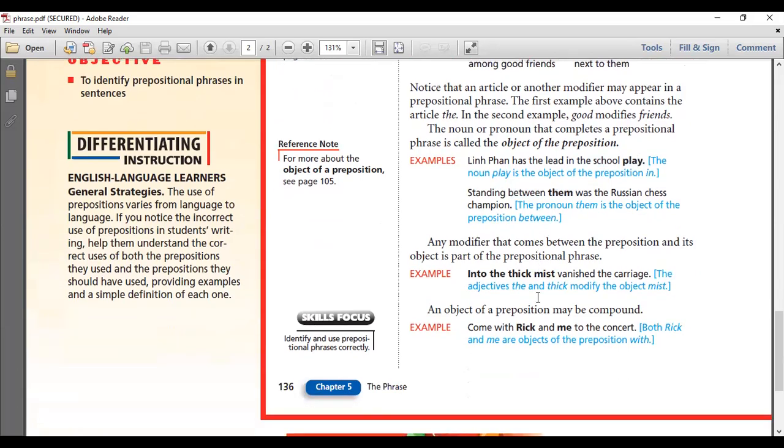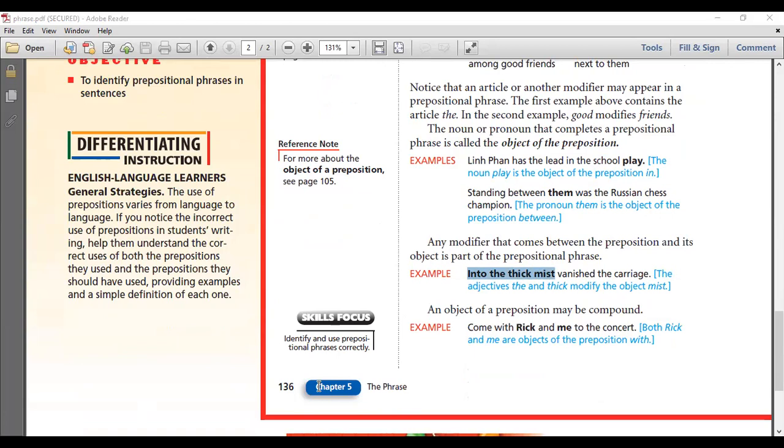It could also come at the beginning of the sentence. Remember that. Into the thick mist vanished the carriage. Where's my prepositional phrase here? It's already bold for us. Into the thick mist. Where's my preposition here?